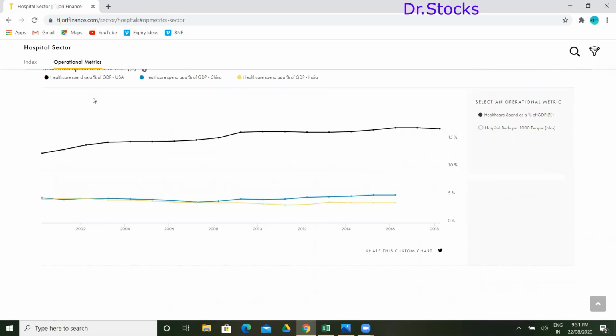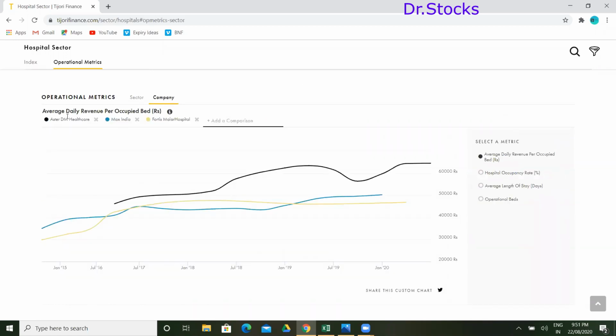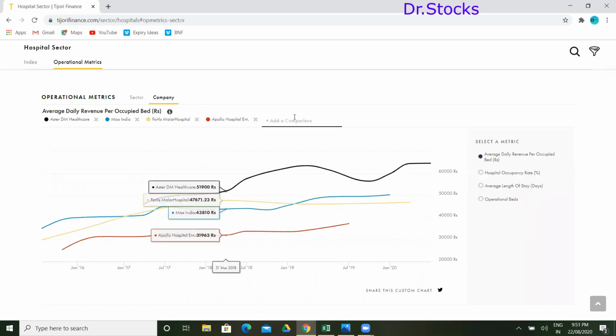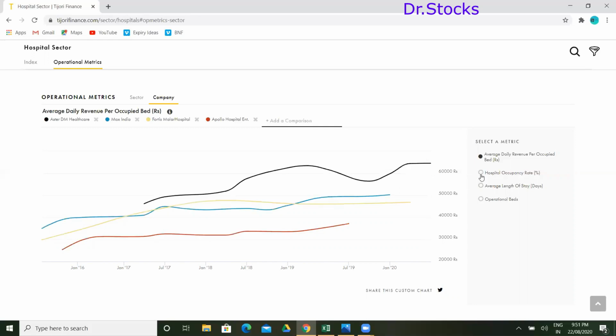So for healthcare, let's select the company again. Aster DM, Max India, Fortis Malar. We don't have Apollo, so I can put Apollo here. Whoever is a listed player, whoever has a presence in India, most probably they will be available here. For hospital occupancy rate, this one has the average daily revenue per occupied bed. This one has more revenue per occupied bed. This one, Aster DM, is one of the highest.